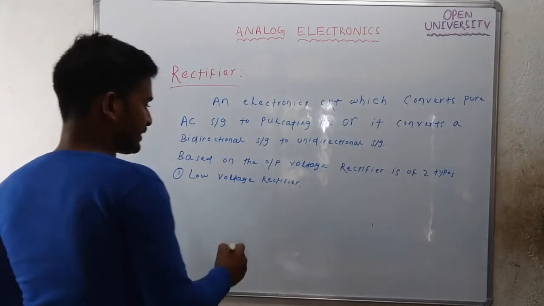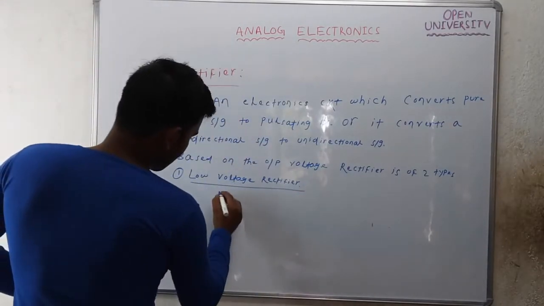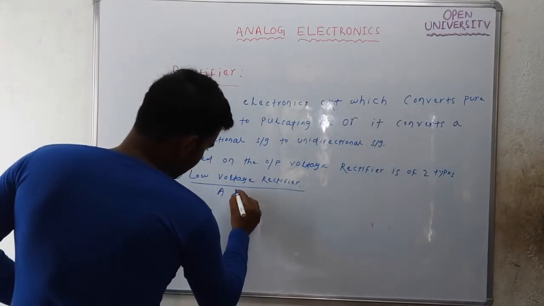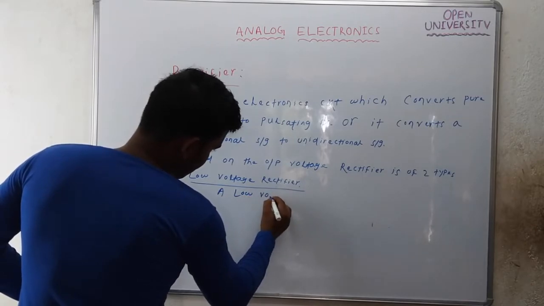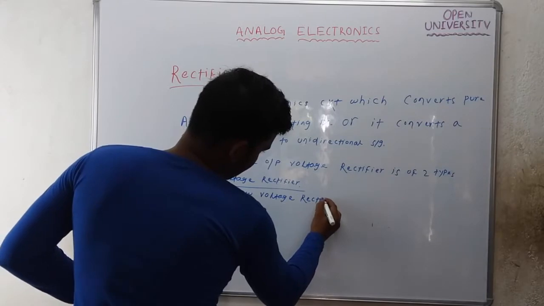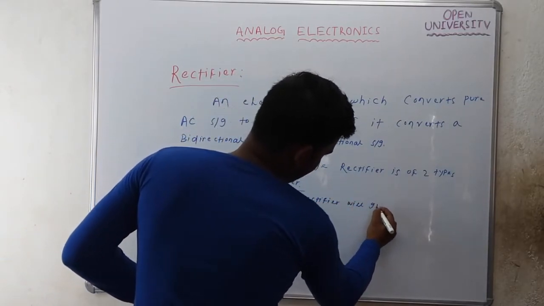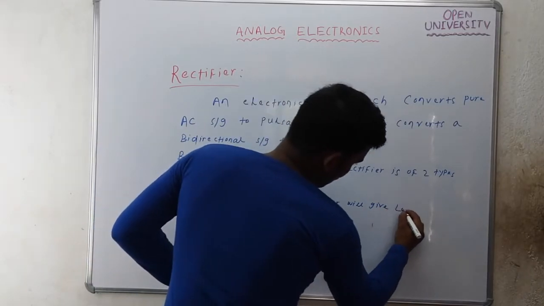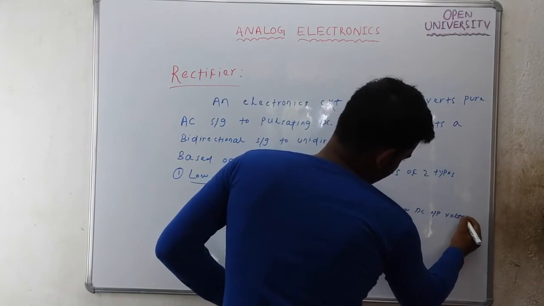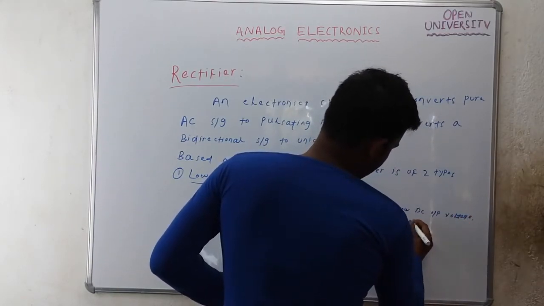A low voltage rectifier will produce low DC output voltage. It may be some tens of volts, say 5 volt, 10 volt.